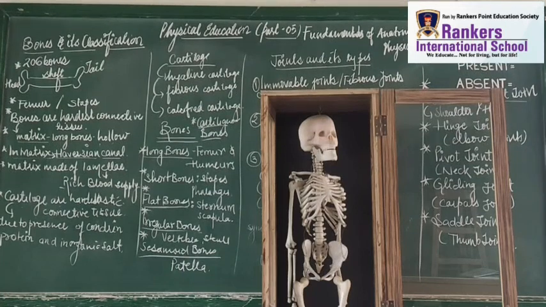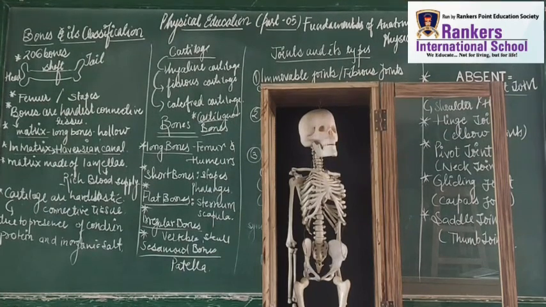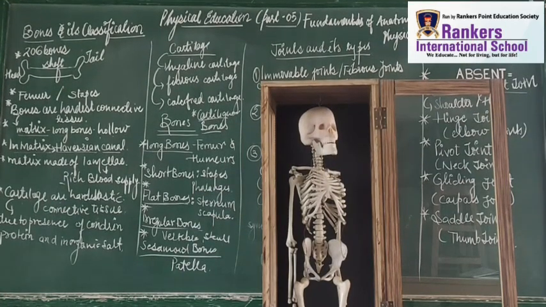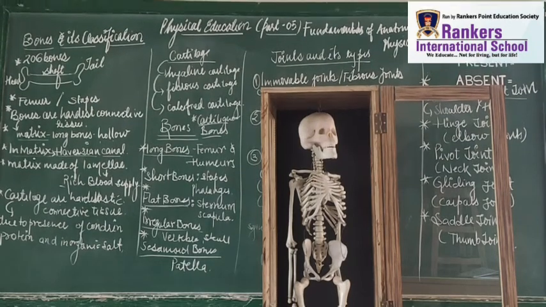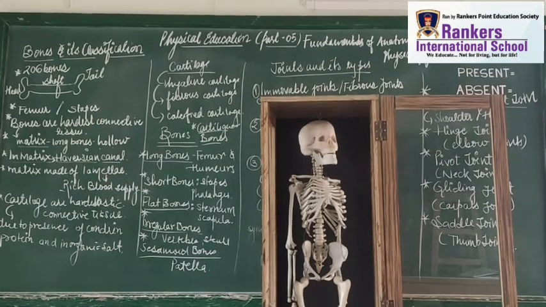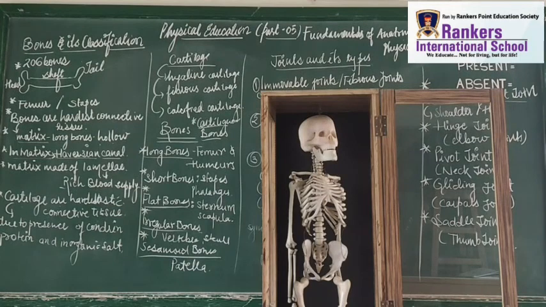And the next thing I want to tell you students is that matrix is made up of lamella. What is the matrix made up of? The matrix is made up of lamella, and these lamella are enriched with blood vessels.